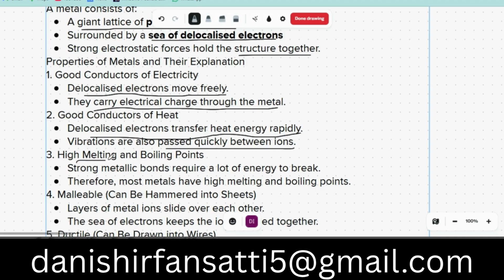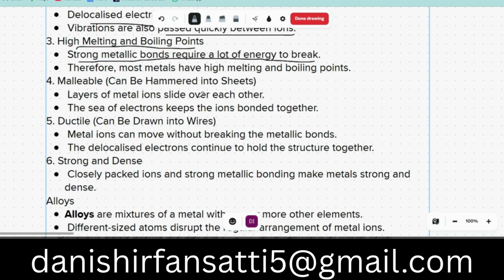High melting and boiling point. Why do they have high melting and boiling points? Because the strong metallic bond requires a lot of energy to break, and most metals have high melting and boiling points.